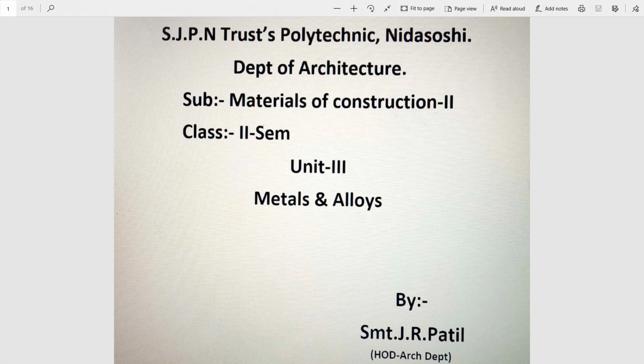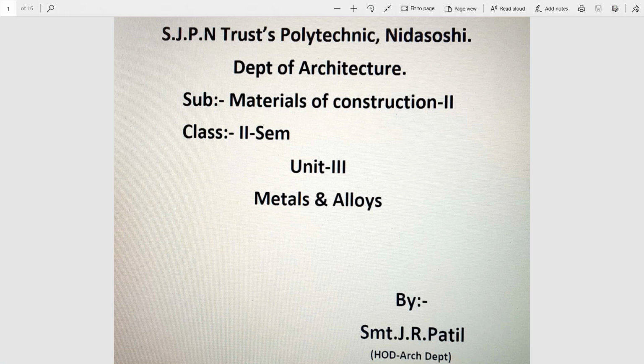As you all know, ferrous metals are the metals which carry iron as the main important ingredient, known as ferrous metals. Whereas non-ferrous metals are the metals which will not have iron as the main ingredient. Alloy means it is the intimate mixture of two or more metals.